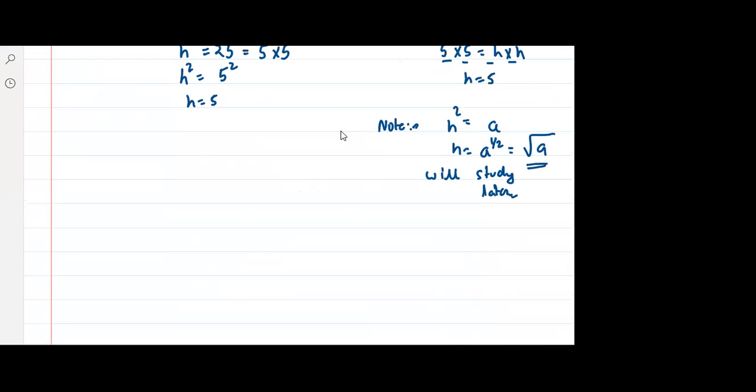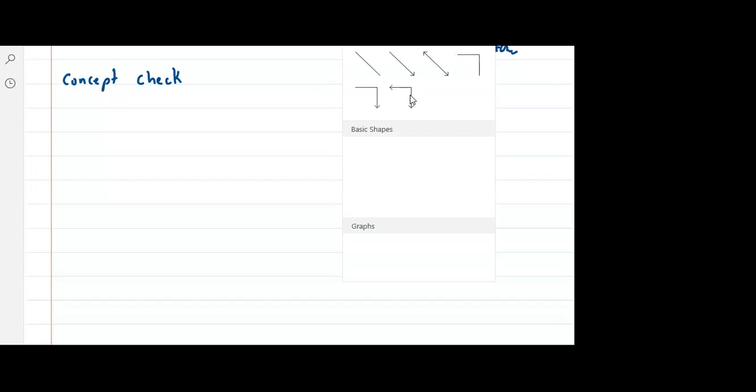So let us solve one more problem. Concept check. Okay, everyone, think about it. Okay, Mridula, I'll explain once more, with one more example. But everyone, think about it.